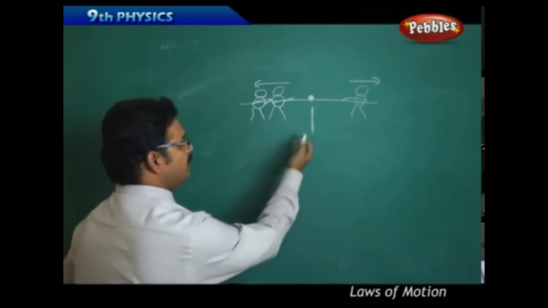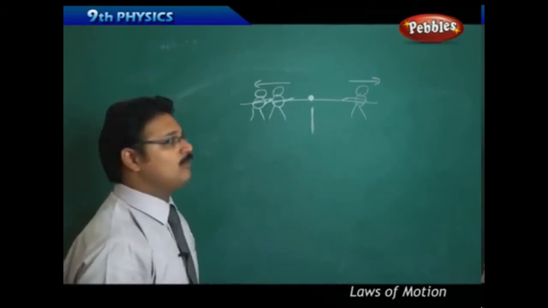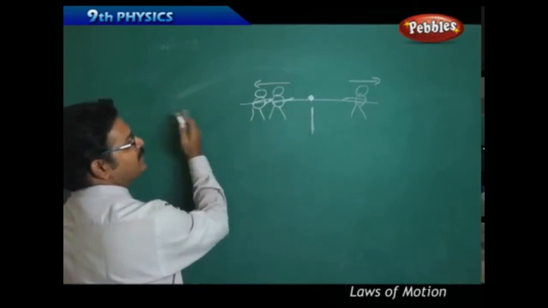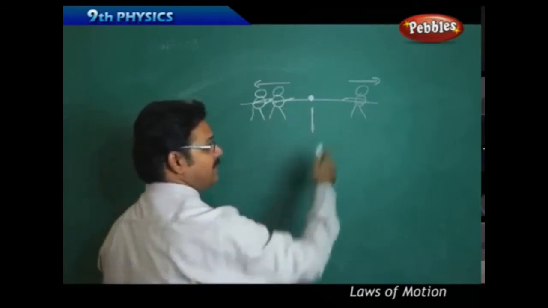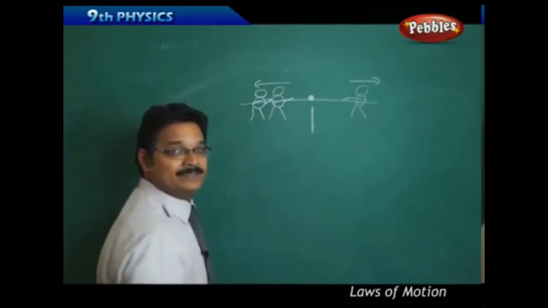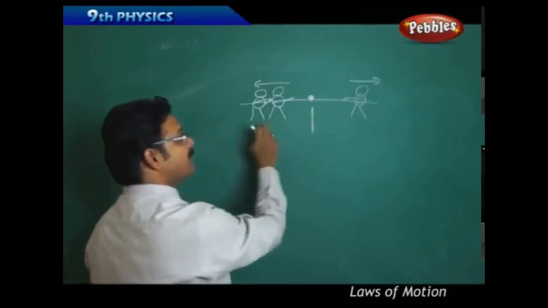So here is the rule of the tug of war. Suppose the rope is moving towards the left side, then you can say that the left side force is greater than the right side force. If the rope moves towards the right side, then the right side force is more than the left side force.